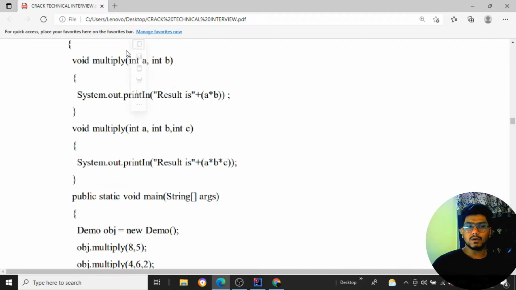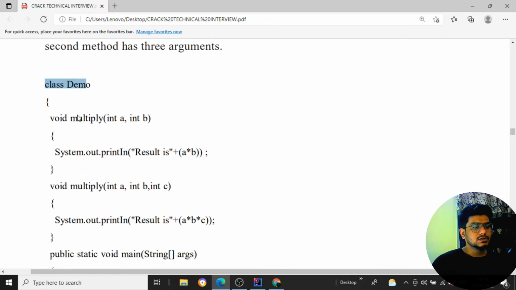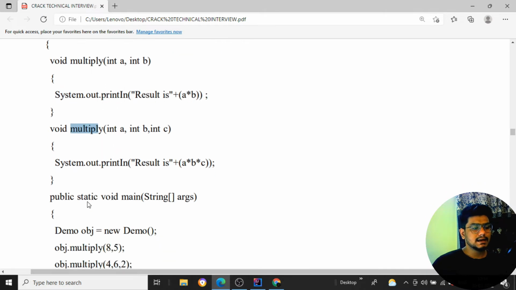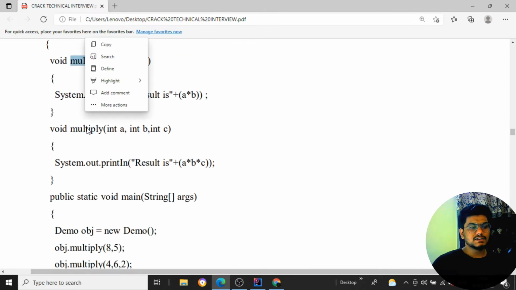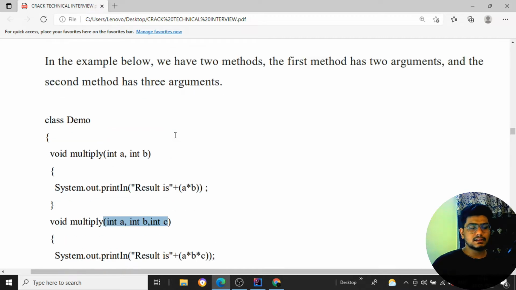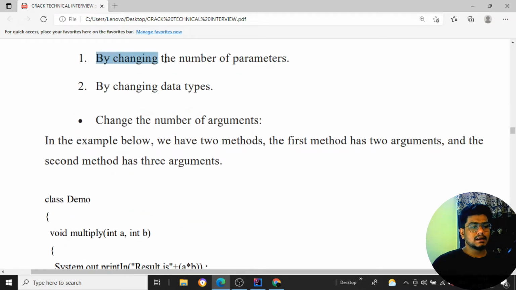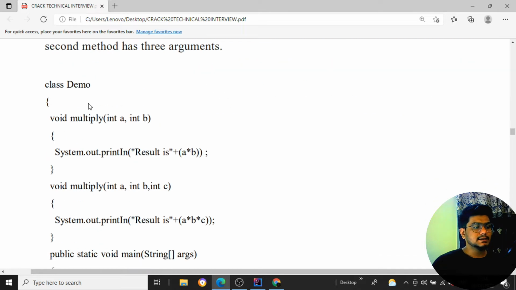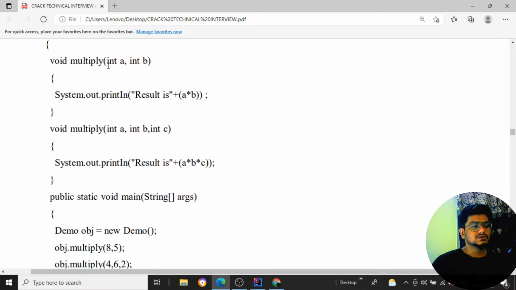You can see we have a class Demo over here, where we have two multiply methods with the same function name. The function name is the same, but we have different parameters. One takes 2 arguments, but the other takes 3 arguments. That is what changing the number of parameters means. The method name is the same, but the parameters differ: int a, int b, and int a, int b, int c.